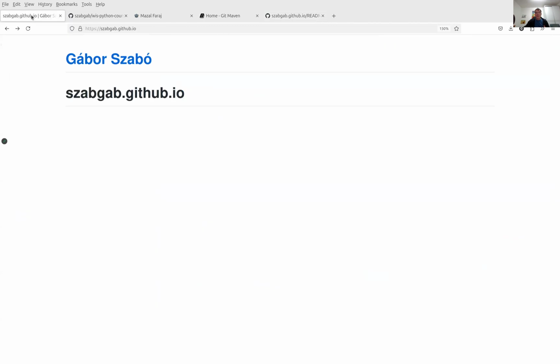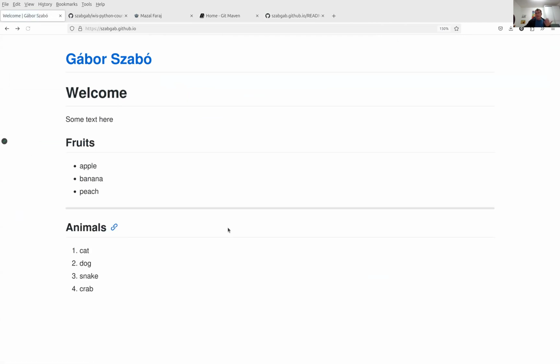If I go back to the page where my website is, and I reload it, then you will see that things changed. So it displays my name. This is somehow the default. We can get rid of it later, but it displays my name without me telling it much. And then you can now see the content nicely formatted that we wrote.